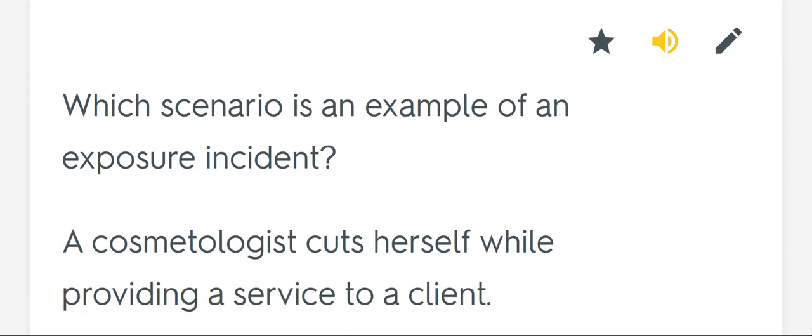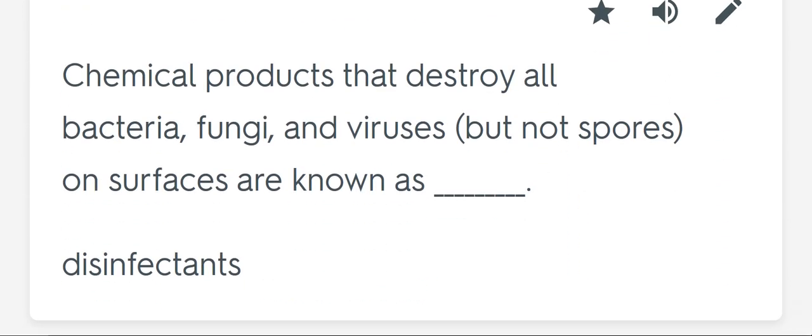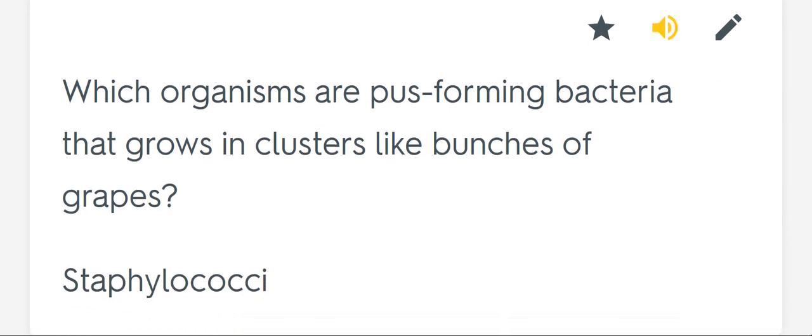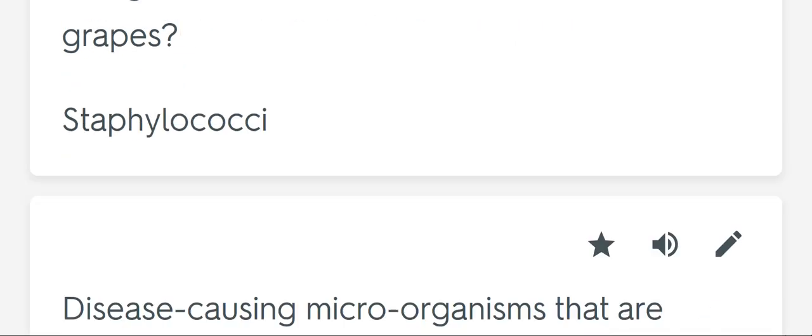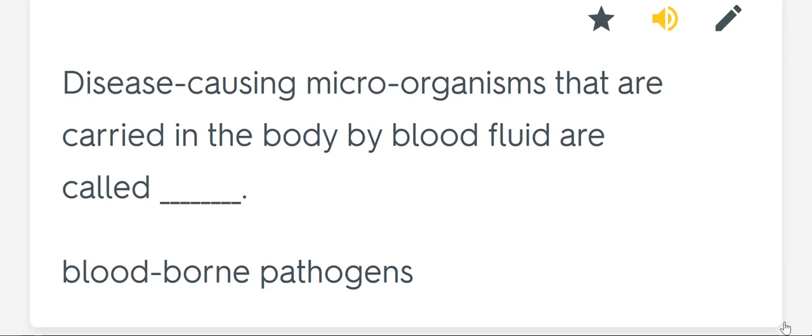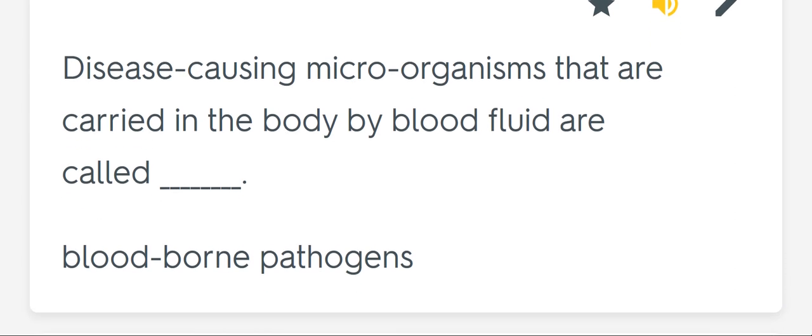Which scenario is an example of an exposure incident? A cosmetologist cuts herself while providing a service. Chemical products that destroy all bacteria, fungi, and viruses on surfaces are known as blank. Disinfectants. Which organisms are pus-forming bacteria that grow in clusters like bunches of grapes? Staphylococcus. Disease-causing microorganisms that are carried in the body by blood fluid are called blank. Bloodborne pathogens.